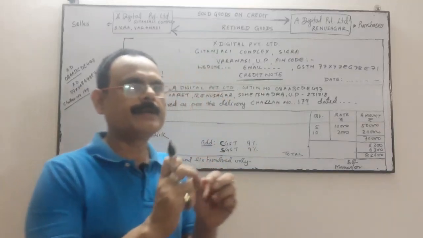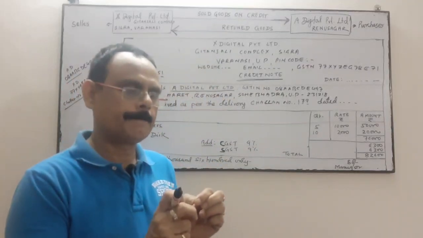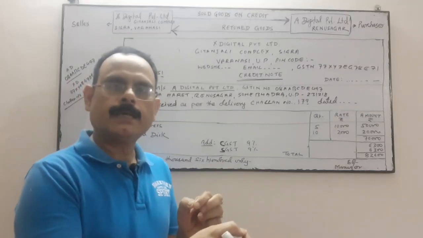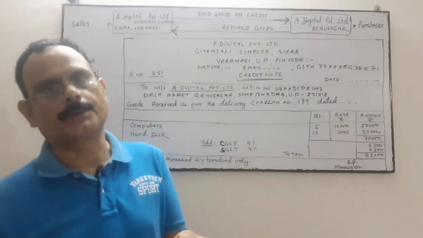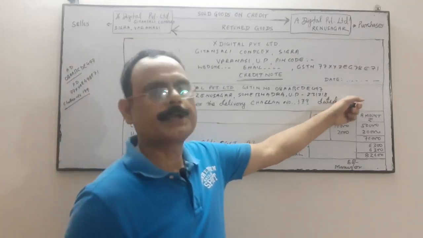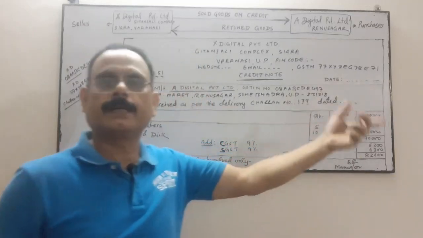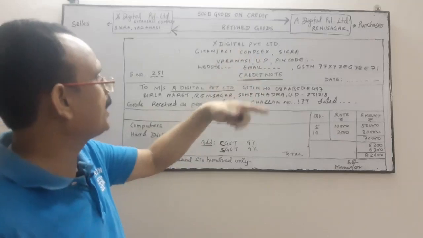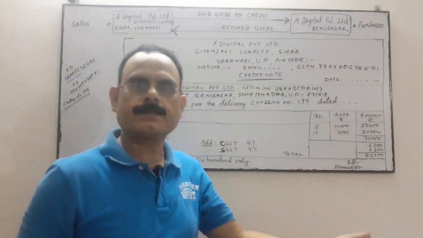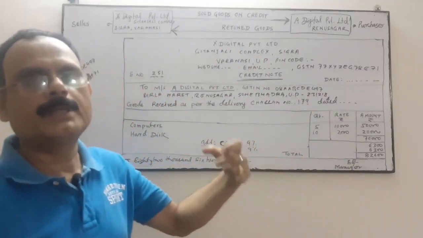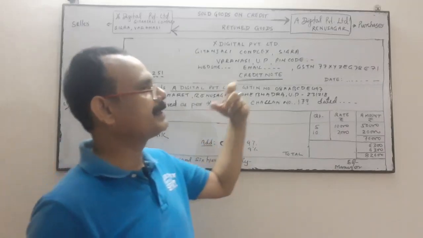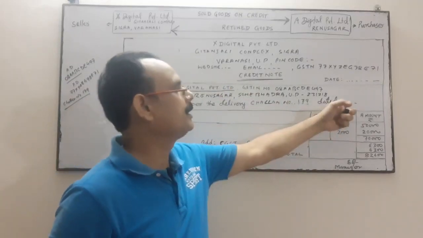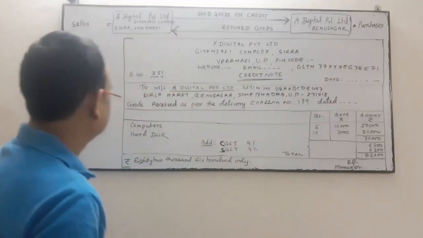Maybe the debit note is drafted on 22nd and it is received on 24th, so he will write 24th August. The debit note may be on 22nd August, but the credit note will be on the date of receipt. If the goods are received on 24th August, he will write that over here.